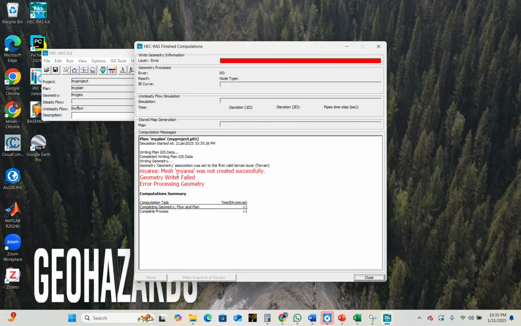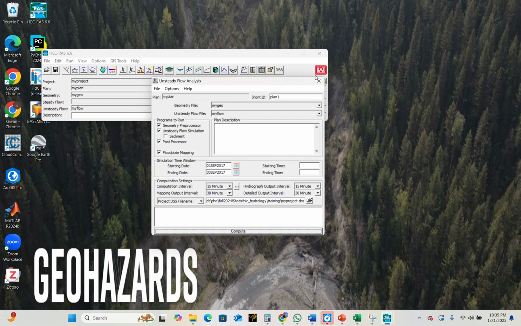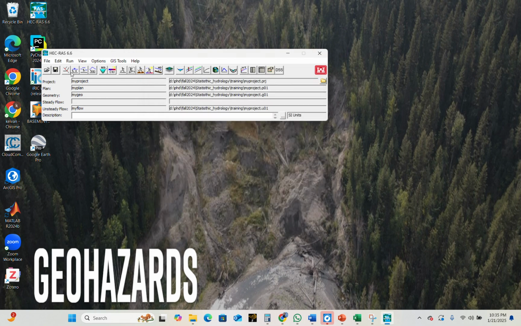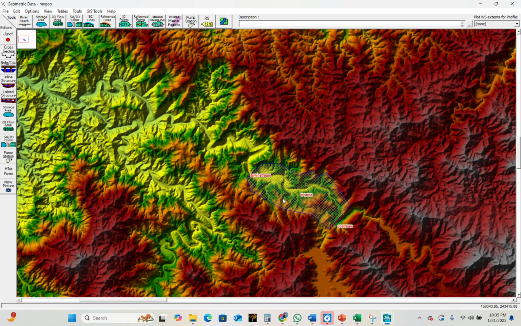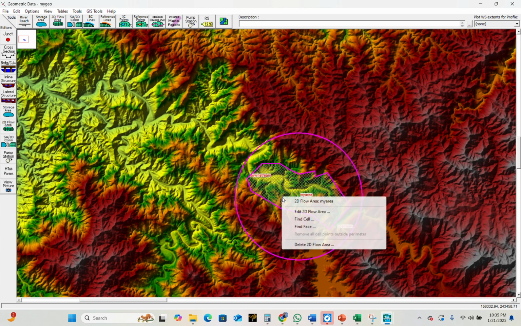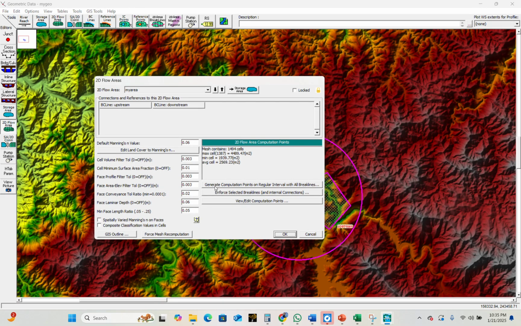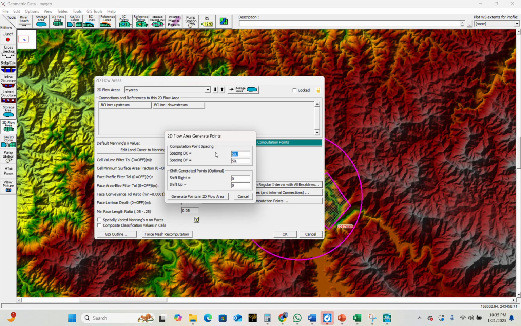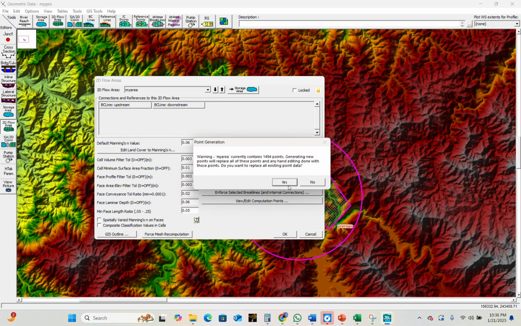Now we don't have this kind of error, but our error changes. It says that the mesh has some problem, so we have to change our mesh. We close this and also this. We go to our geometry. We will choose this one, edit, and generate computational points. We choose, for example, a larger mesh like 100 and 100, and then generate points.